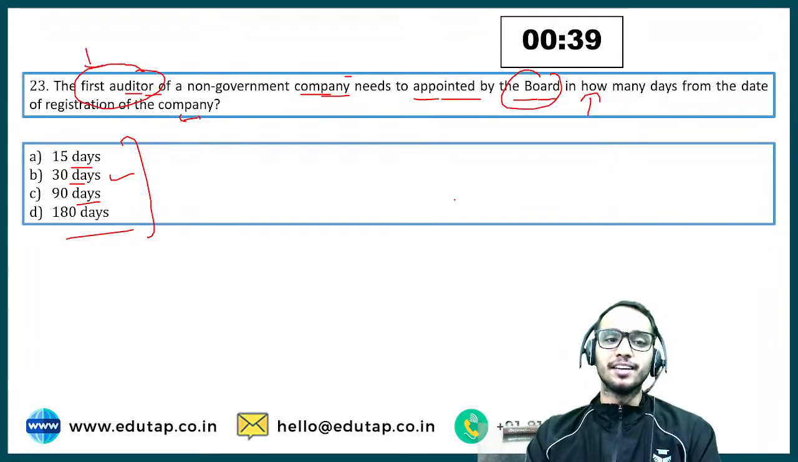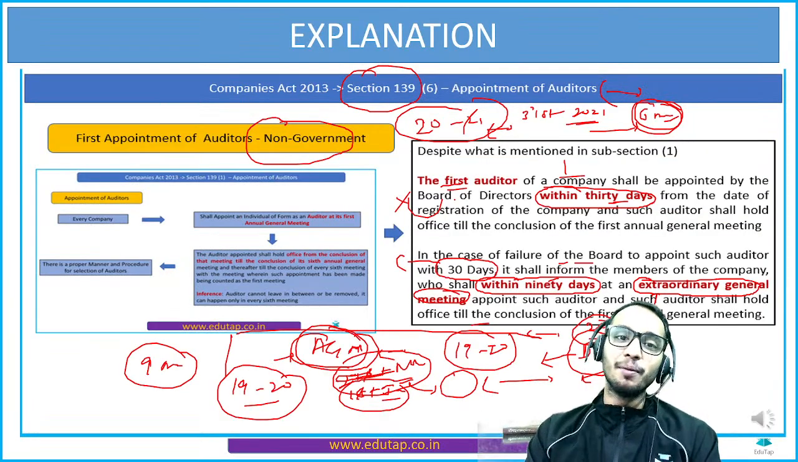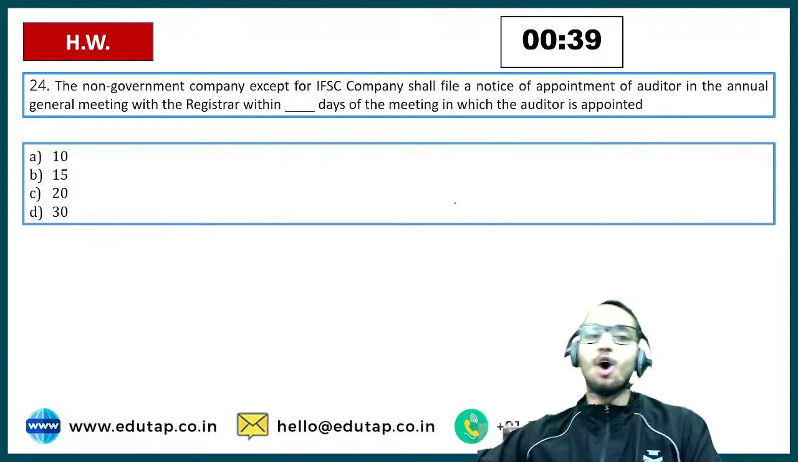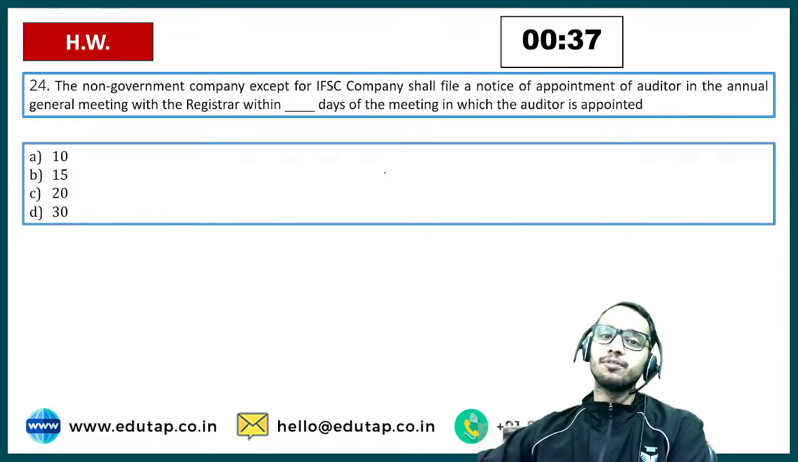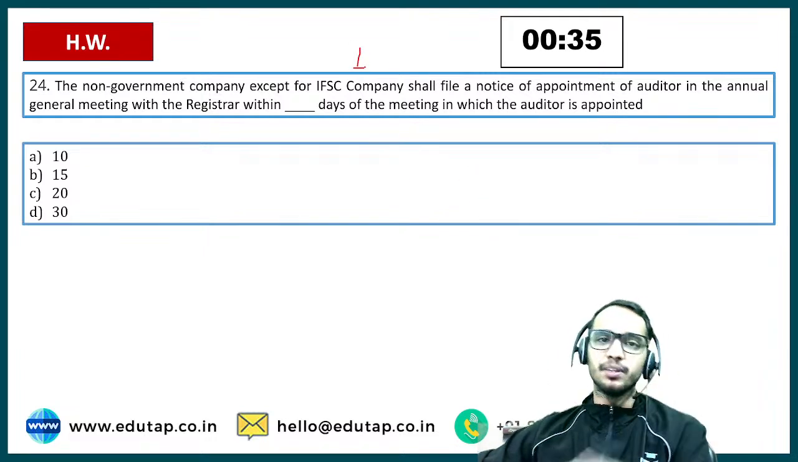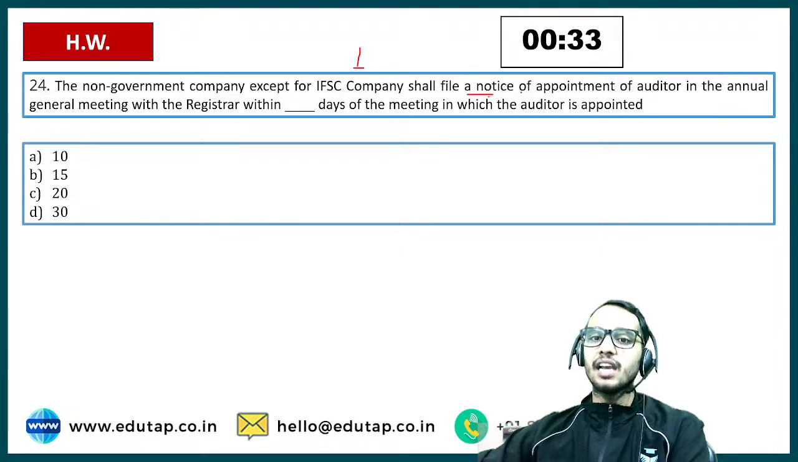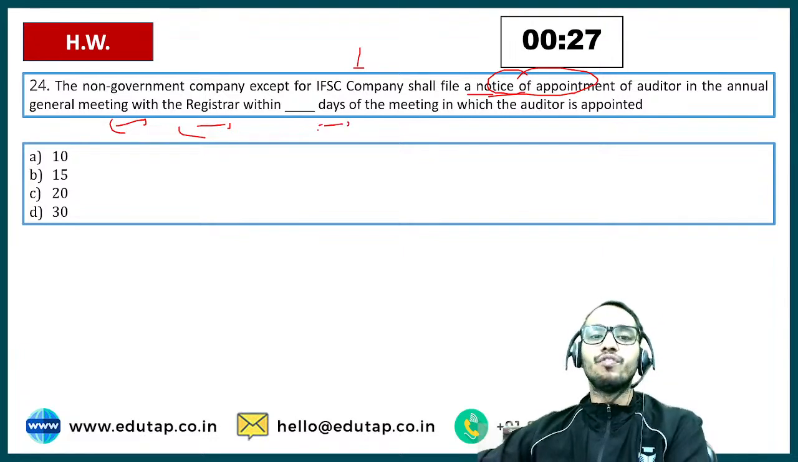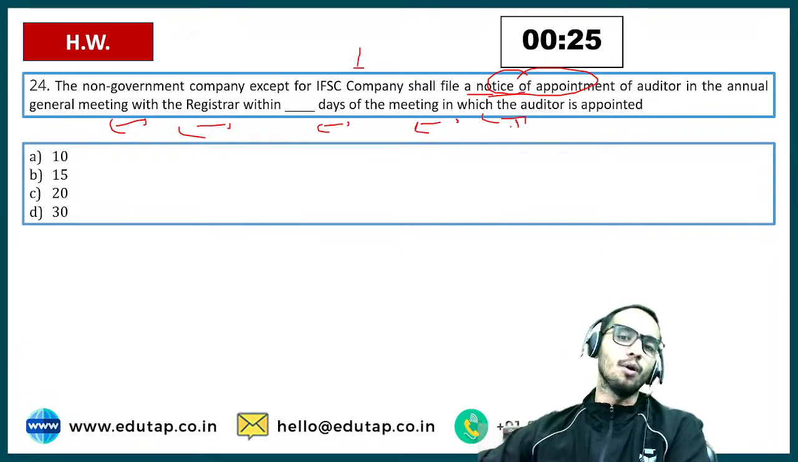So 24th question, that is your homework question. You have to comment it in the comment section after the video. After the video gets over, then you have to comment this. The non-government company, except for the IFSC company, same company that we have talked about previously, shall file a notice of appointment of auditor in the annual general meeting with the registrar within how many days of the meeting in which the auditor is appointed.